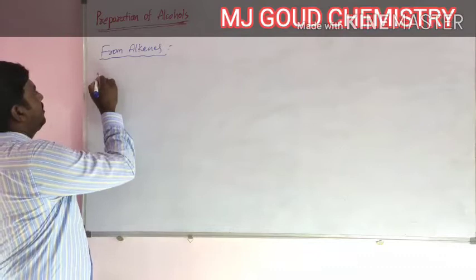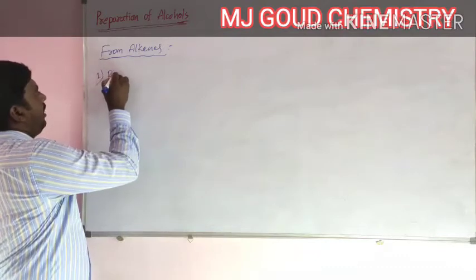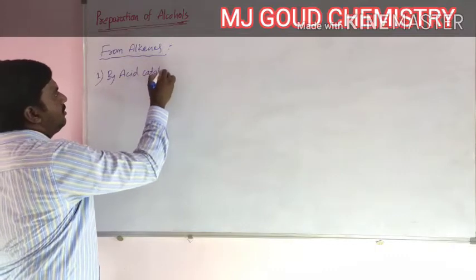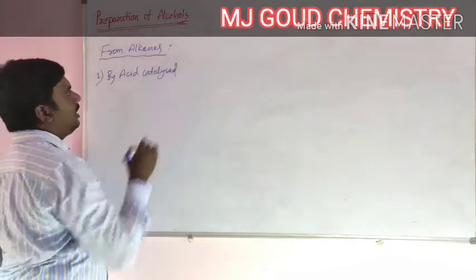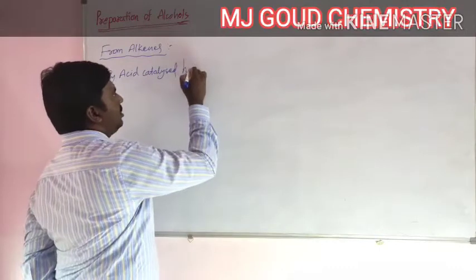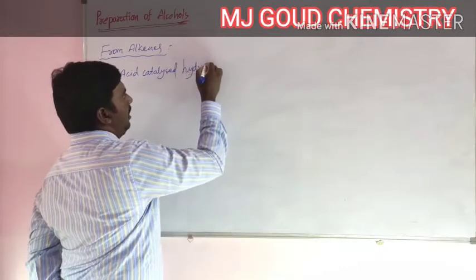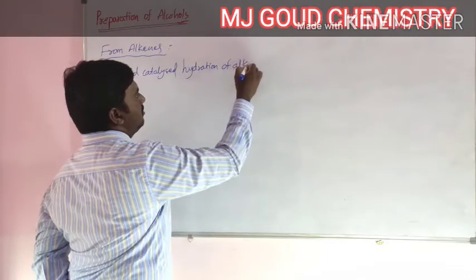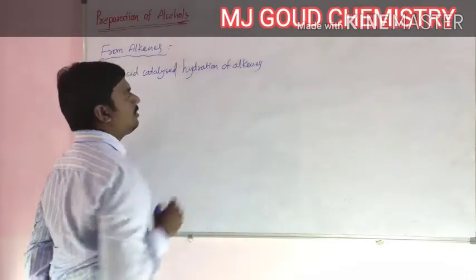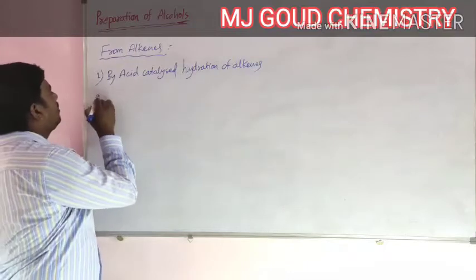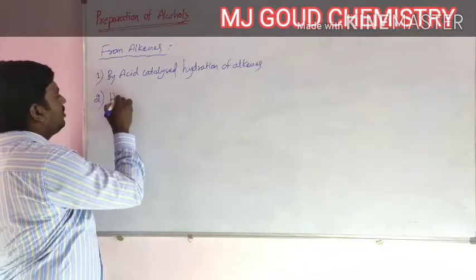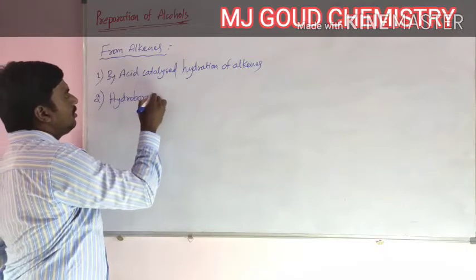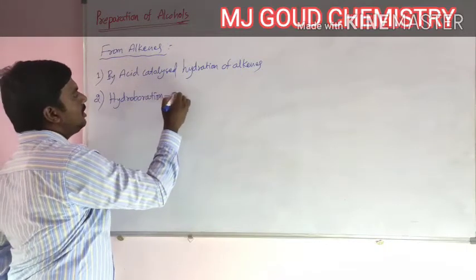First one is by acid catalyzed hydration of alkenes. Second method, hydroboration oxidation.